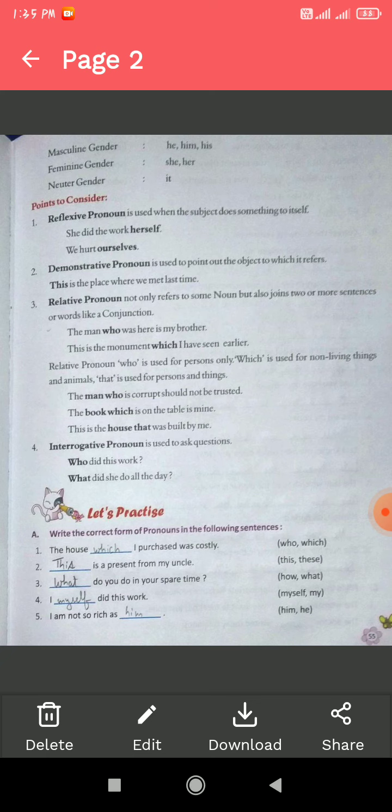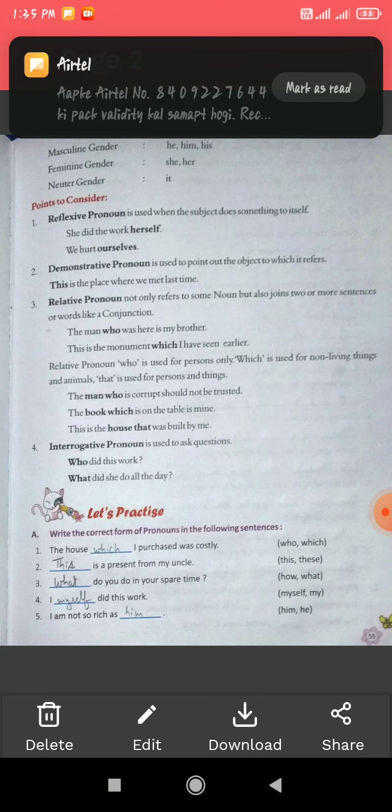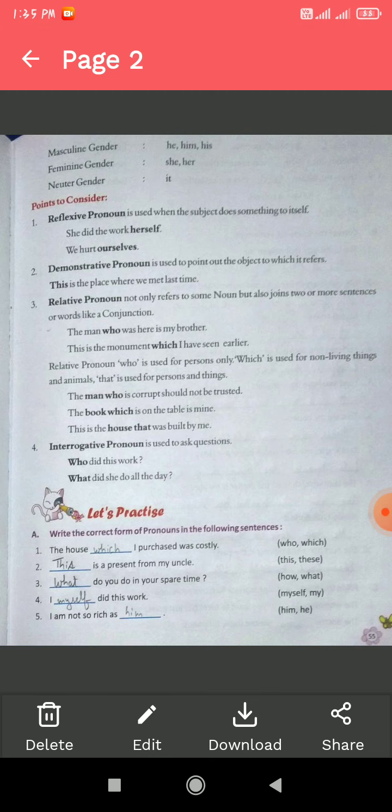Exercise A. Write the correct form of pronouns in the following sentences. Here there are some sentences given in this exercise, and options are given in the bracket. We should choose the correct option and fill in the blank. The house that I purchased was costly.